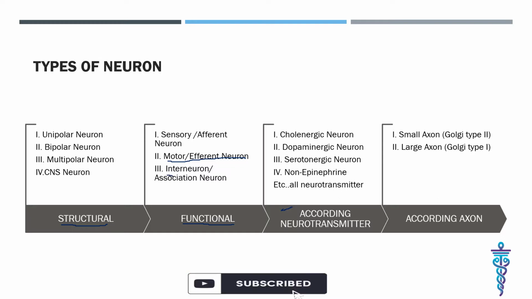Then interneurons get connected with the sensory and motor neurons also. Different neurotransmitters have different neurons, like cholinergic neurons, dopaminergic neurons, serotonergic neurons, and norepinephrine neurons, etc. All neurotransmitters have a container of special neurons. Okay, then it depends on the length of the axon. Small axons are Golgi type 2, large axons are Golgi type 1. Okay, so this is all about the types of neuron. We will discuss in very detail in the next slide.